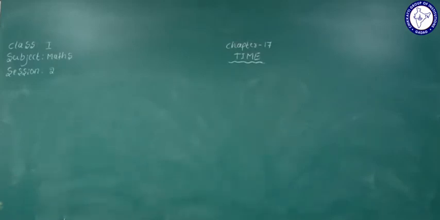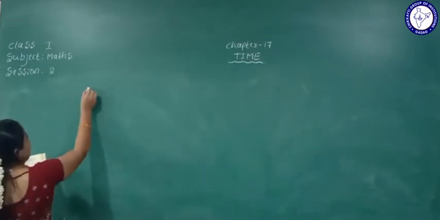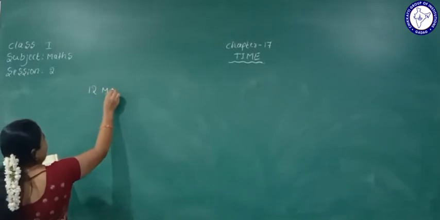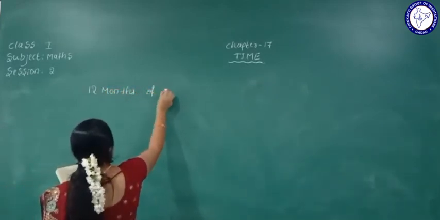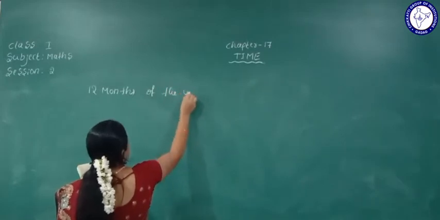Yes, here see students, the first month of the year is... twelve months of the year.